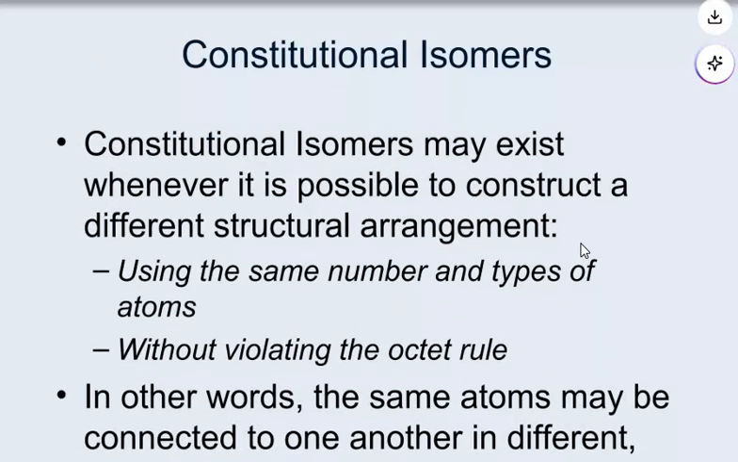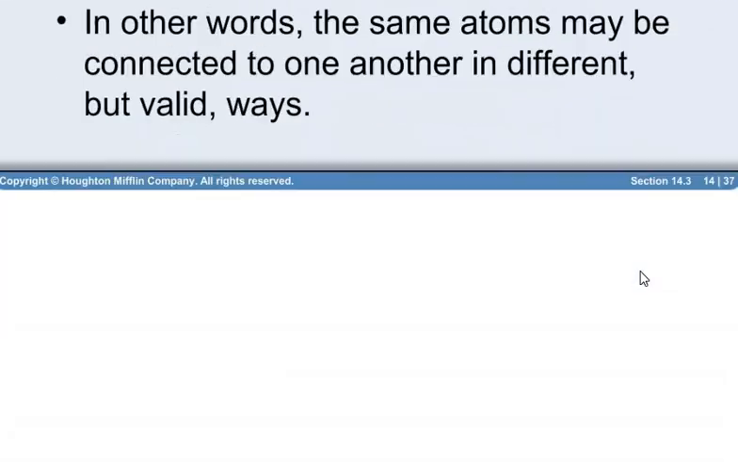Constitutional isomers may exist whenever it is possible to construct a different structural arrangement using the same number and types of atoms without violating the octet rule. In other words, some atoms may be connected to one another in different but valid ways.